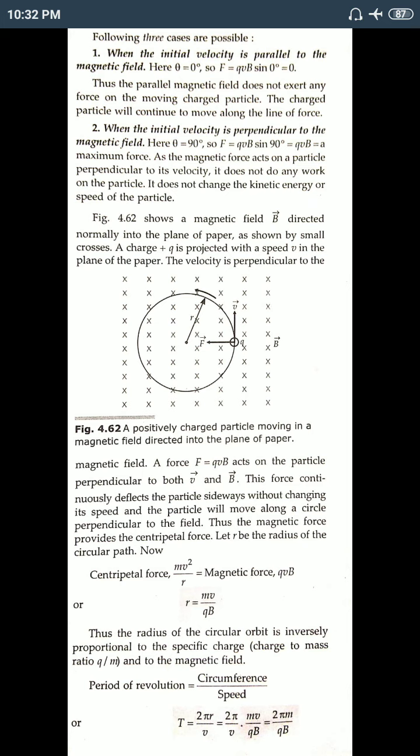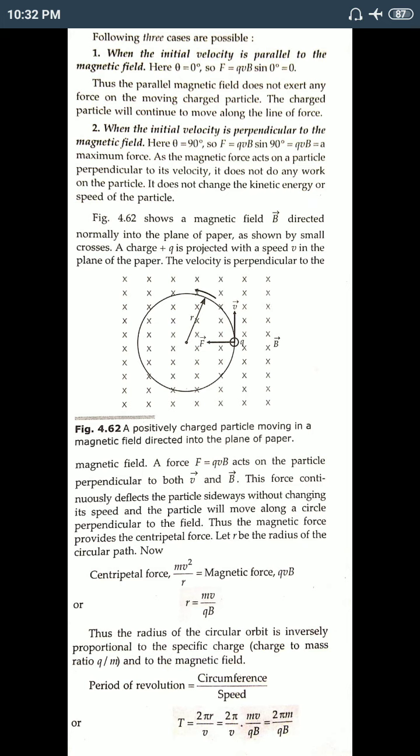That means its speed, or the velocity, is constant. Because this force does not change its speed, the particle will move along the circular path. The magnetic force provides the centripetal force, or we can say that the magnetic force is balanced by the centripetal force. So we can mathematically write mv squared by r equals the magnetic force BQV.